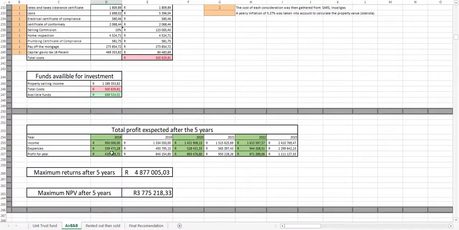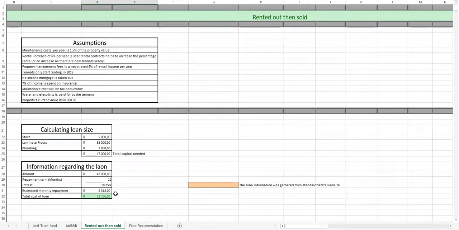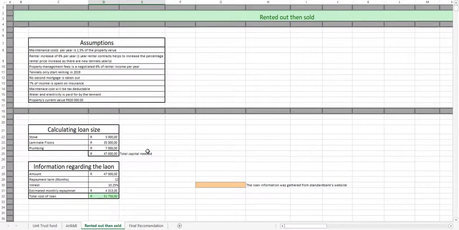This will be her profit over the next 5 years, including all taxes and all expenses. She will have a maximum net present value after 5 years of 3,757,218 Rand and 33 cents. And for option 3, here are all the assumptions that were made during this project.